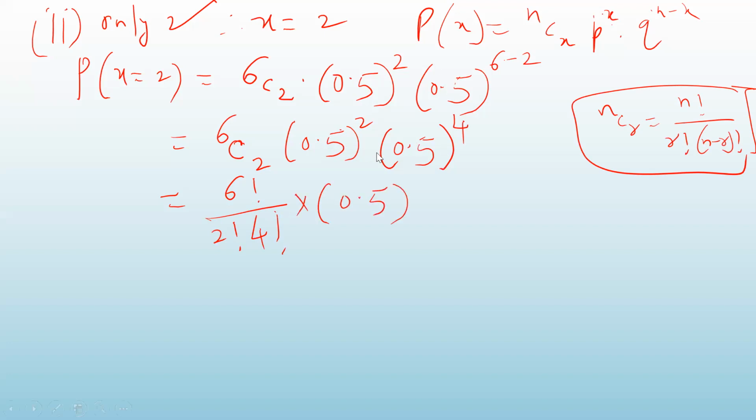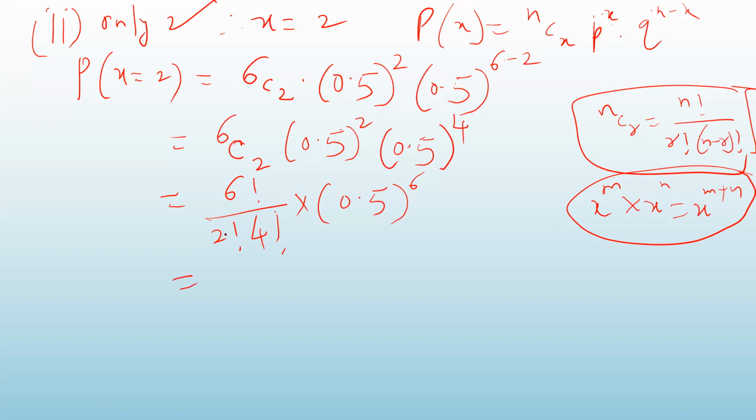Look at here, the base is same, 0.5 square and 0.5 raised to power 4. So what will happen to the powers? Powers will be added. So 2 plus 4, that is 6. Which formula am I applying? x raised to m into x raised to n is x raised to m plus n. Whenever you multiply such numbers where the base is same, then the powers get added. So here, 0.5 is the base here also. So the powers will be added. So 2 plus 4, that is 6.